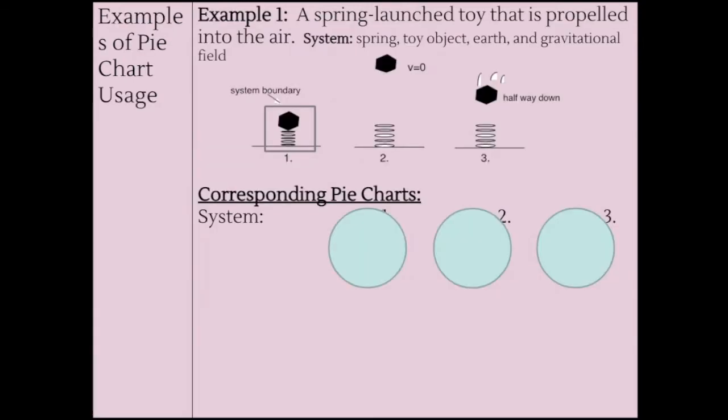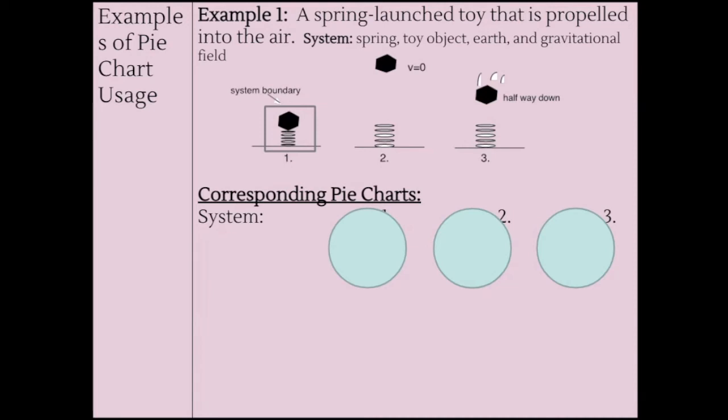So here's our first example, a spring-launched toy that is propelled into the air. Our system has a spring, a toy object, the earth, and the gravitational field. And when we say system, it's really just talking about what are the important pieces of information that we need to know for this scenario.